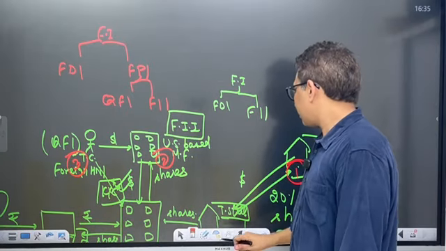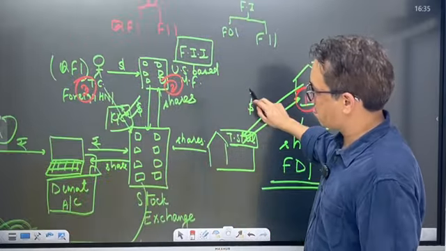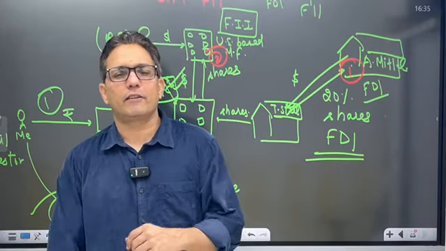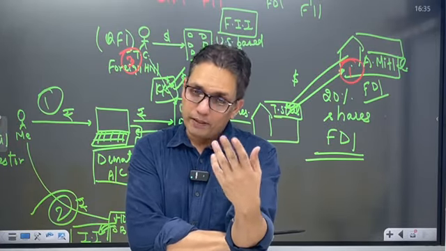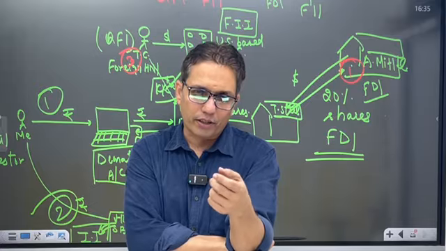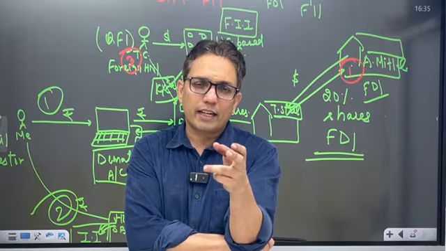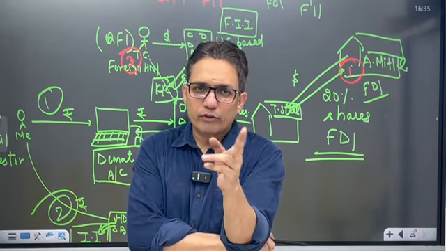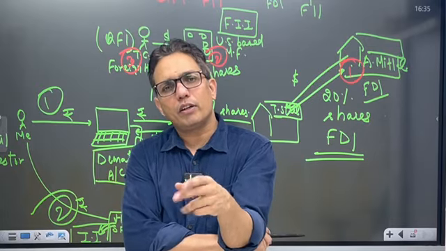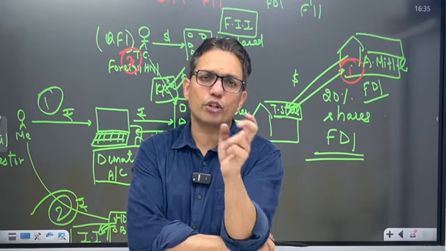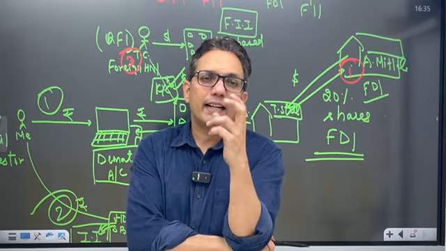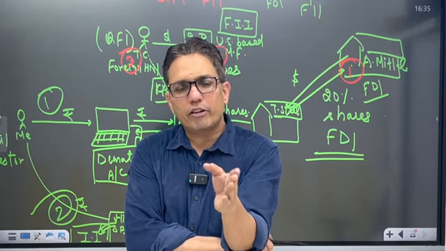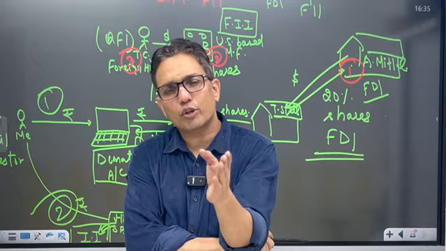Right, now you see this. Suppose you purchase shares of Tata Steel and Tata Steel makes a profit. Would you get a part of the profit? You would surely get a part of the profit. Would each one of you get an equal part of the profit? No, you would get a profit in proportion to your shareholding. And that is what is called dividend. Dividend is the part of the profit which a shareholder gets in proportion to the shareholding.